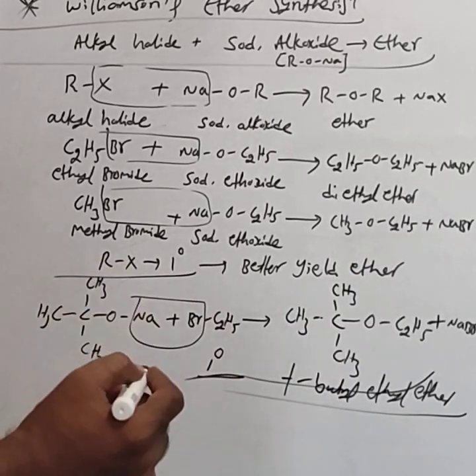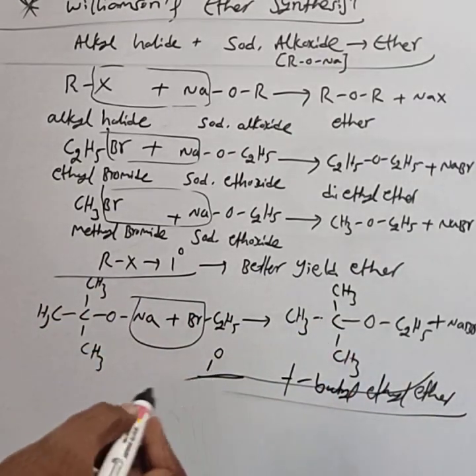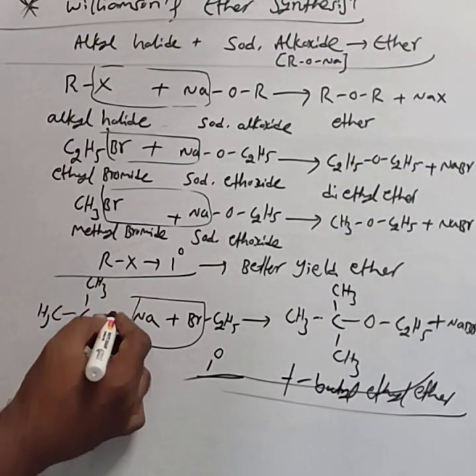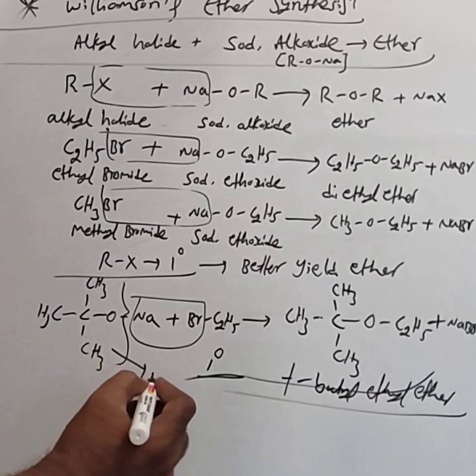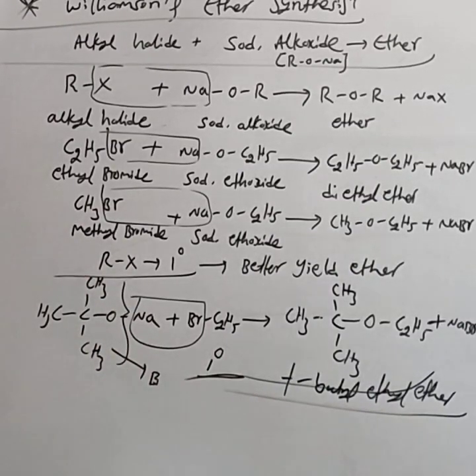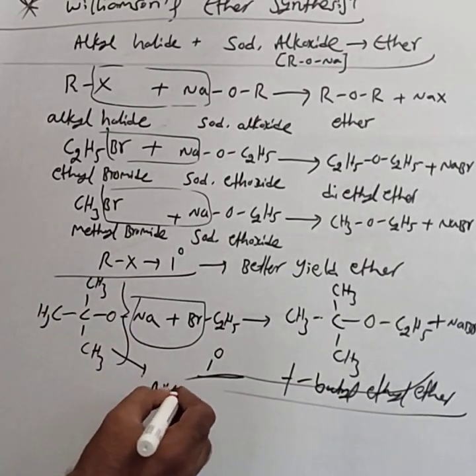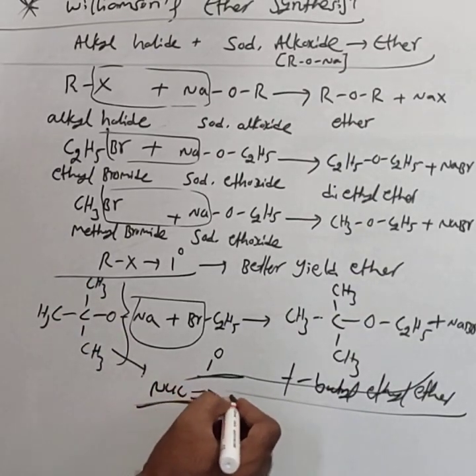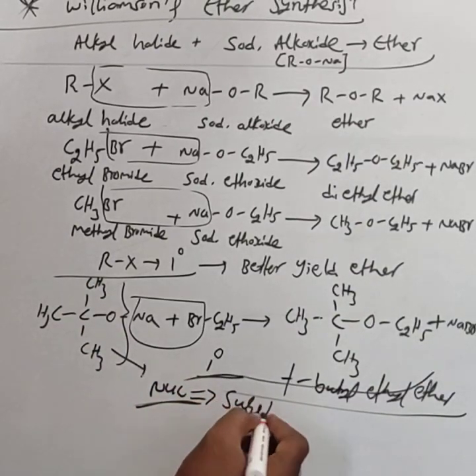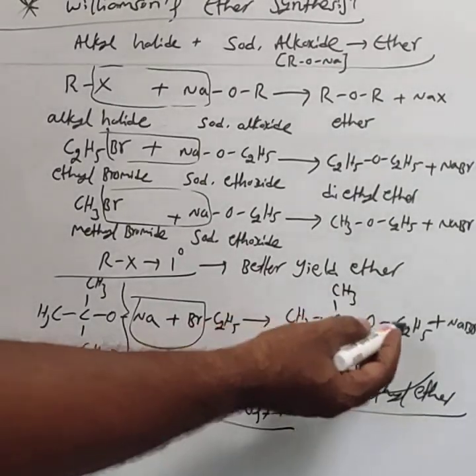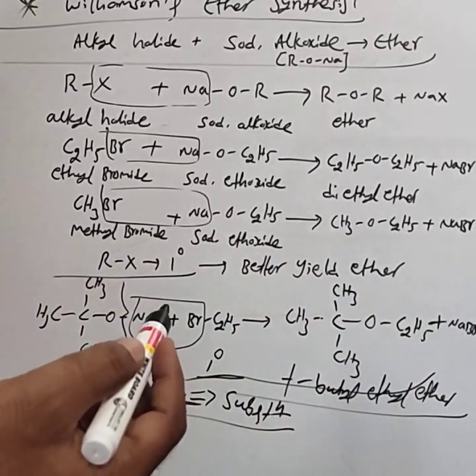Alkyl halide is primary, then we get the ether. In this case, the butoxide ion behaves as a nucleophile and undergoes nucleophilic substitution. Hence it results in the formation of an ether.